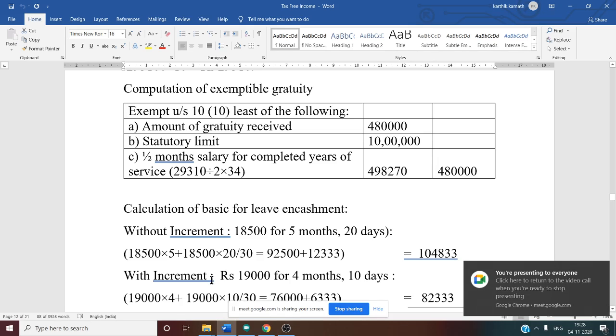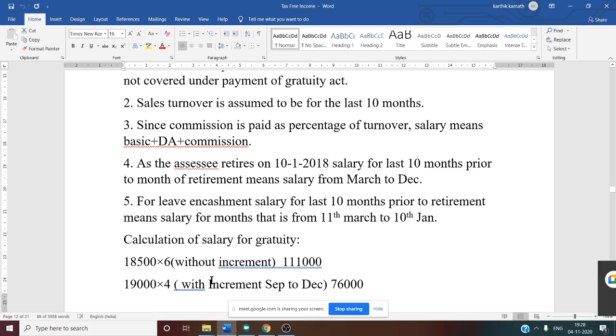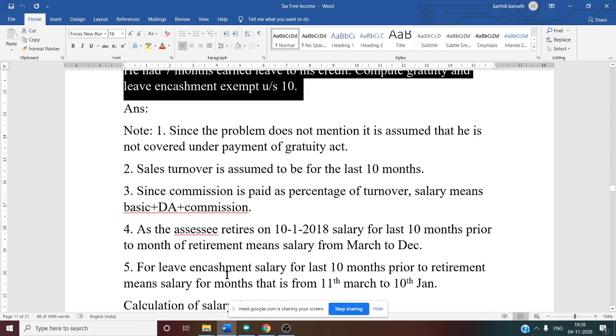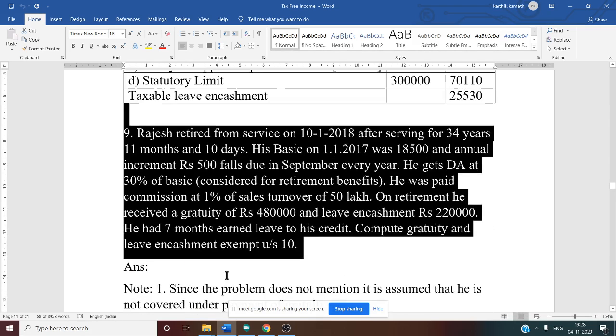Why with increment? I will tell you. Because September it falls due, right? So September till the month of retirement, when he retired on January 10, 2018. Basic is given for the previous year, that is 1/1/2017, 18,500. So now you can easily calculate with increment how many months, because the month of retirement is included.